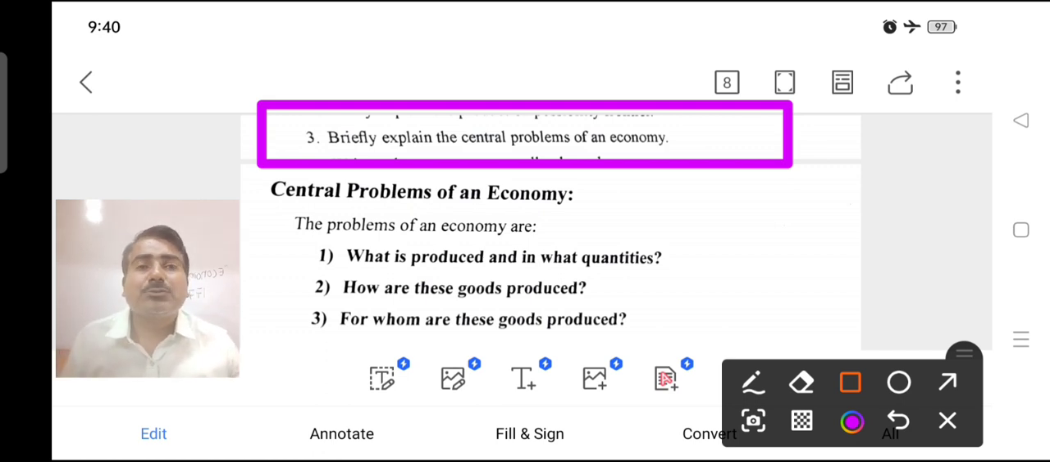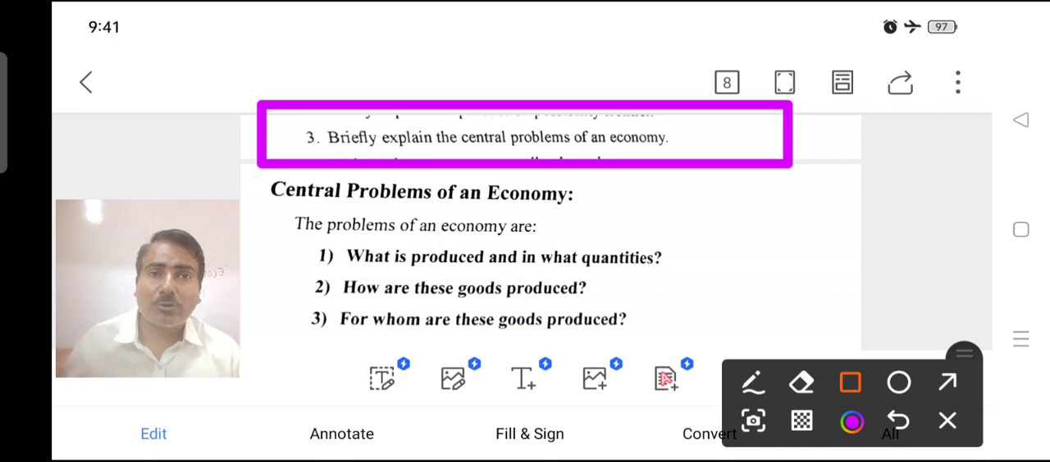The central problem arises in any economy, whether a capitalist economy, a socialist economy or a mixed economy. All three fundamental types of economy face some problems that have to be solved, and we are discussing these problems, the central problem of an economy. Every economy faces a fundamental problem. Why? Because human wants are unlimited, but resources are limited. So it becomes a fundamental problem.